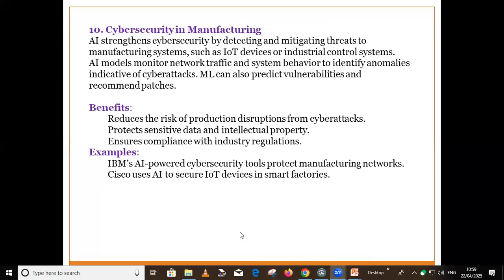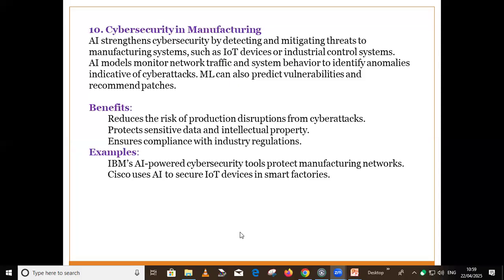How does AI strengthen cybersecurity? It can detect and mitigate threats to manufacturing systems, such as where we are implementing IoT devices or different control systems. AI models monitor network traffic and system behavior to identify anomalous indicators of cyber attack. We have different machine learning algorithms that can also predict vulnerabilities and recommend patches. The advantage is it can reduce the risk of production disruption from cyber attack. It can protect sensitive data and intellectual property. It can ensure compliance with industry regulations.